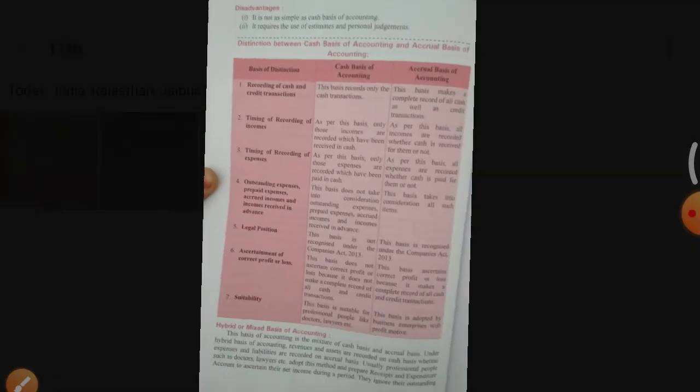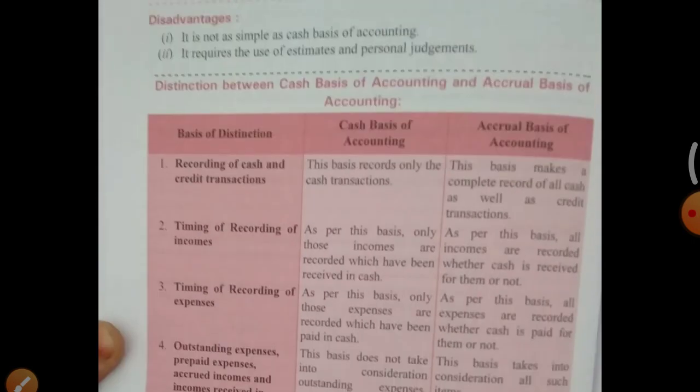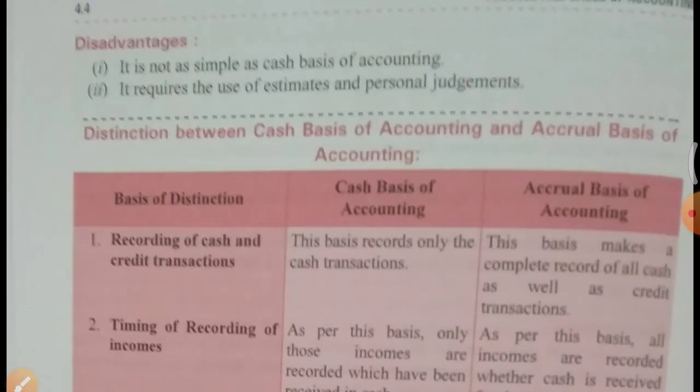Now let's move on to the next point, disadvantages of accrual basis of accounting. It is not as simple as cash basis of accounting. How is cash basis simple? Because it includes only cash transactions, while accrual basis includes all the transactions of the business. So that is simple, but accrual basis is not simple. It requires the use of estimates and personal judgments also.